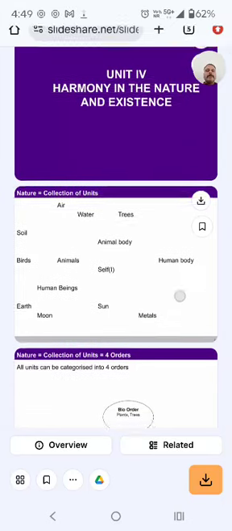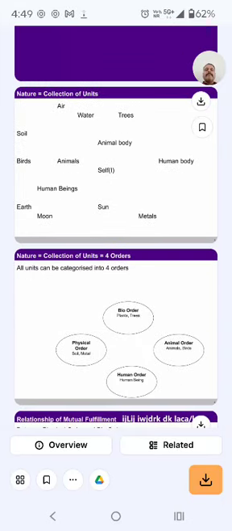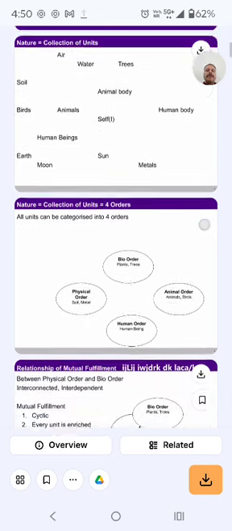Students, unit 4: natural collection of units. Natural collections: air, water, trees, soil, animal body, birds, animal, self, human body, human being, earth, moon, sun, metals, and N number of galaxies, N number of stars, moon. This is all natural collections.